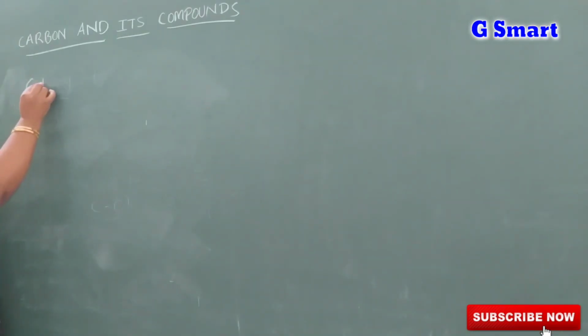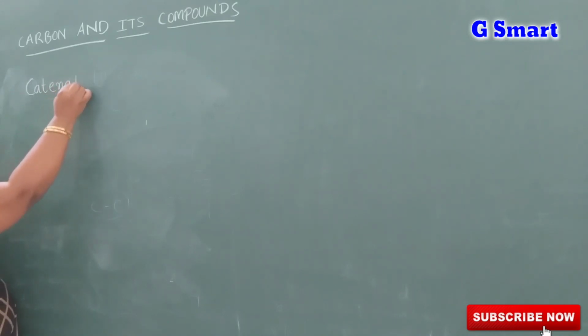Another property of carbon is catenation. First we learned about allotropy, now we are learning about catenation. Catenation means carbon can form long chains. This property of carbon is called catenation. Because of the number of unpaired electrons in the excited state of carbon, it can show this property.